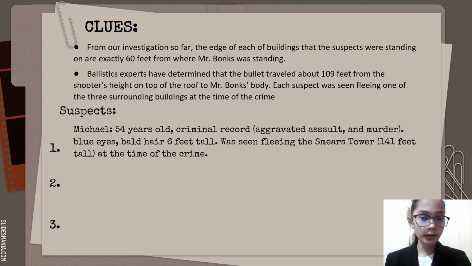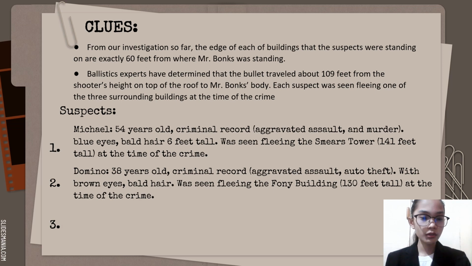First is Michael, who is 54 years old with a criminal record of aggravated assault and murder. He has blue eyes and bald hair and he is 6 feet tall. He was seen fleeing the Smears Tower, which is 141 feet tall, at the time of the crime.